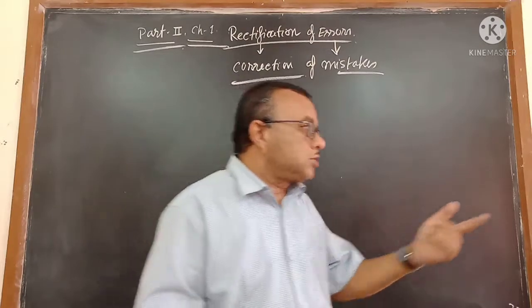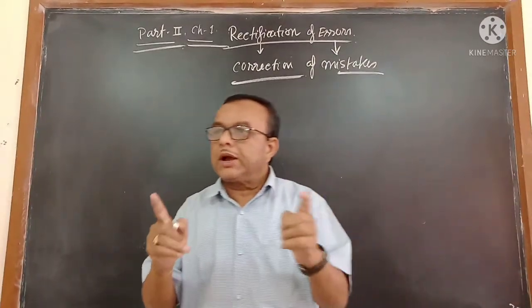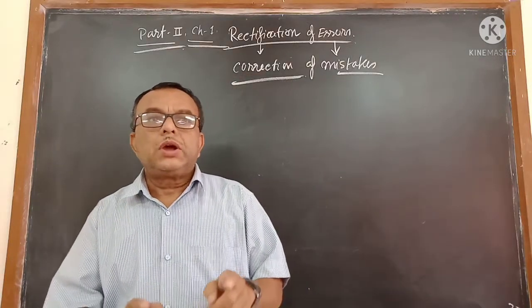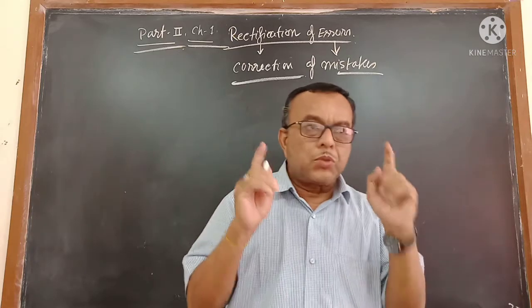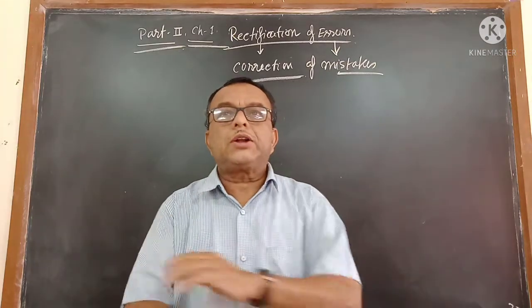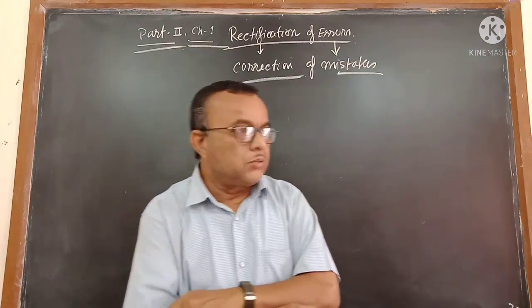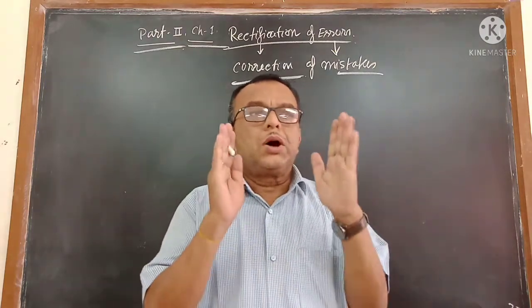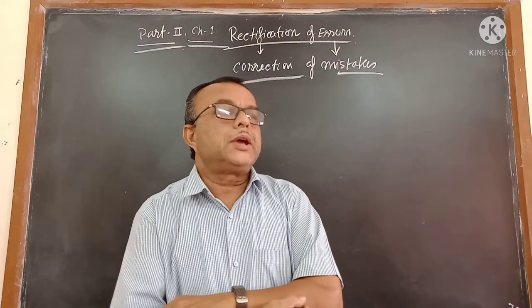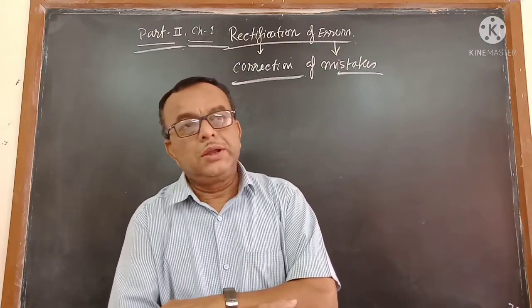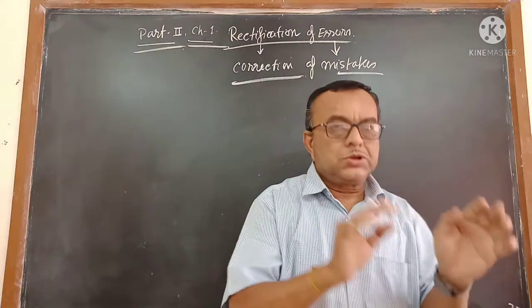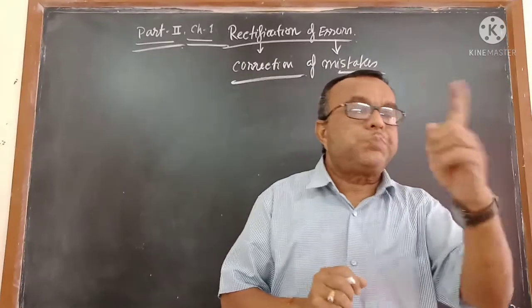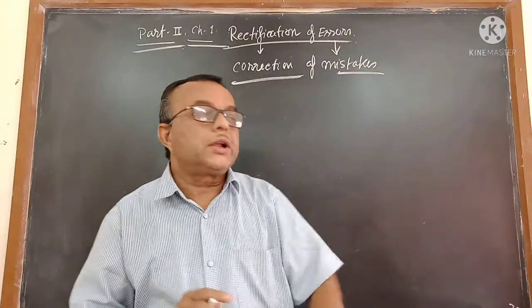Whatever accounts we are keeping, every one of you knows, we should keep the accounts in a systematic way, in a proper method. According to the formula given by AICPA, we will keep the accounts in the double entry system. And if we keep the accounts in a systematic, proper way, or by the methods given by the AICPA, then only can we get the actual result of the business.